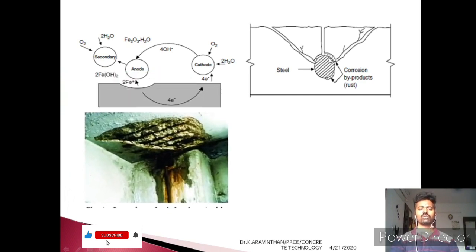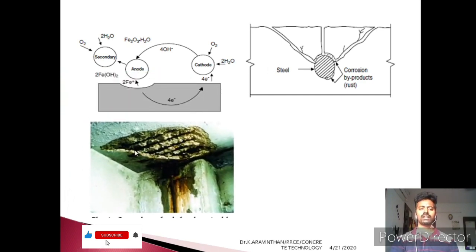Due to this corrosion, what happens? You can see that first the layer of concrete gets destroyed due to the external agent. After that the corrosion starts. Slowly the iron turns into rust, and this rust progresses, and the steel gets smaller and smaller, and it vanishes at a particular point of time. Hence the structural stability collapses.